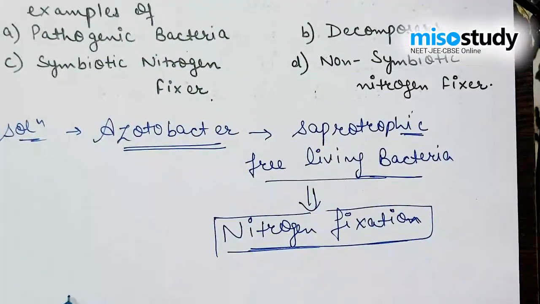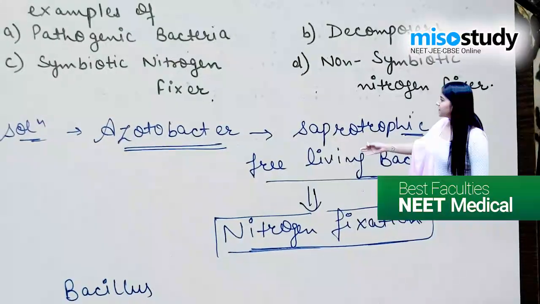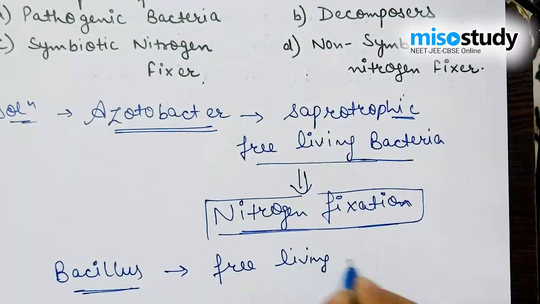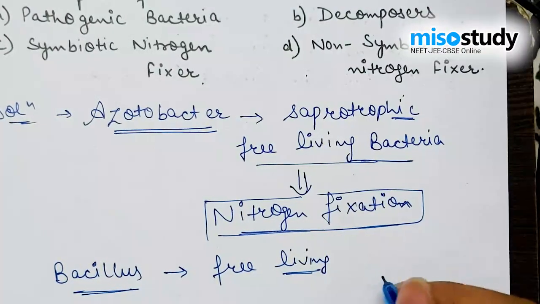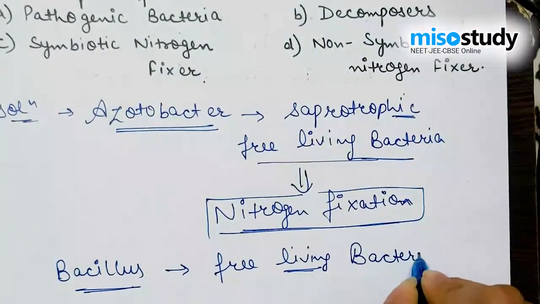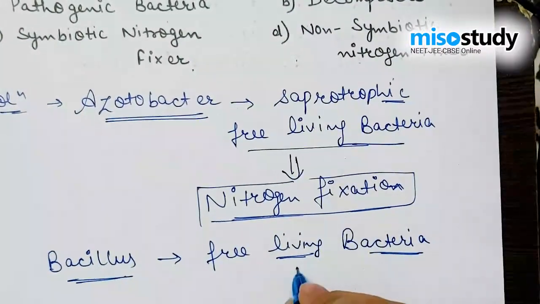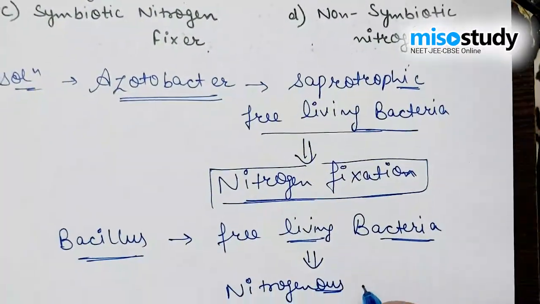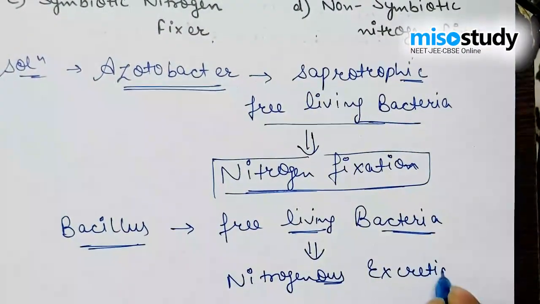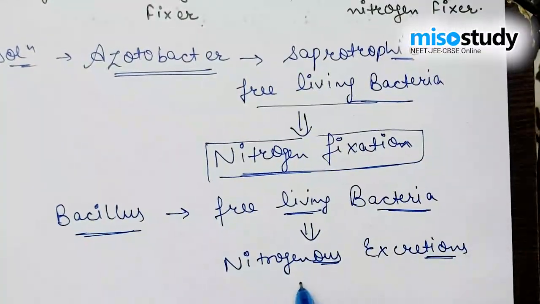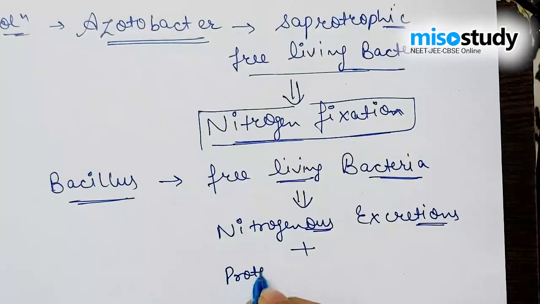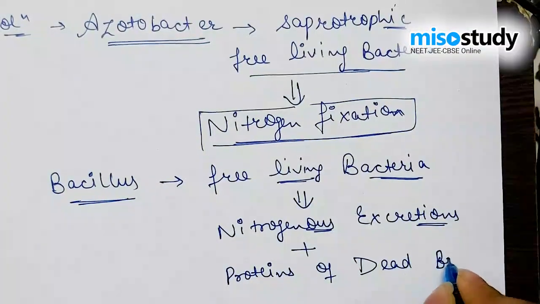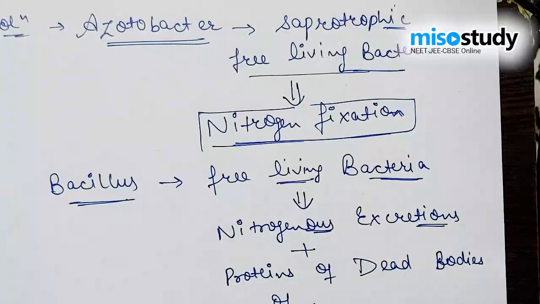And the next is Bacillus polymyxa. This Bacillus species is also a free living bacteria that generally acts on nitrogenous excretions and proteins of dead bodies of organisms.